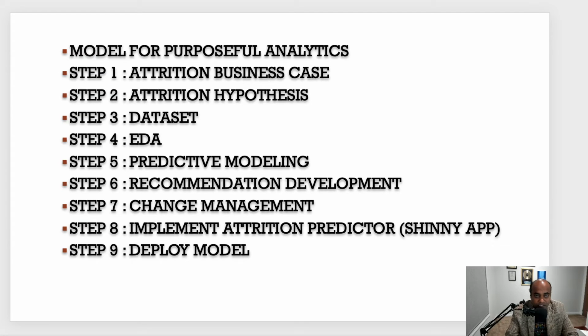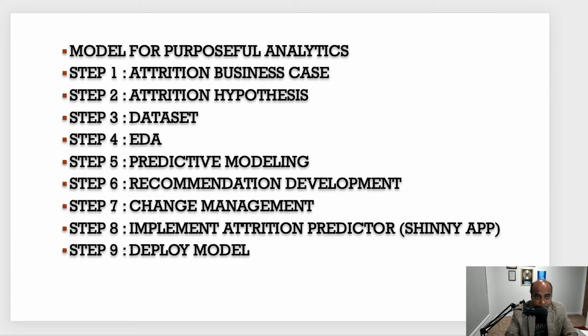So let's go to the agenda for our session. My agenda here covers first an overview of the model for purposeful analytics, and this is inspired from the work of Jonathan Ferrer and his book called The Power of People, where he has suggested an 8-step process for doing any analytical project in a company. I will be taking you through all of those steps in subsequent slides.